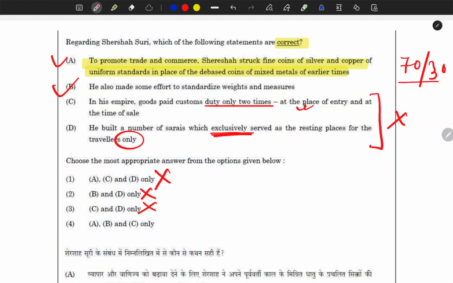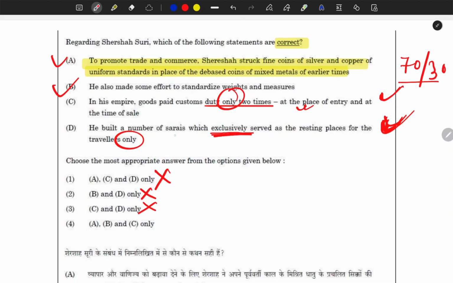And since options were like that, we can easily think that this is the correct statement, and on the basis of these 2 statements also, this is more extreme. If you read this, you will find that this statement is more extreme, and this is also having some factual error.